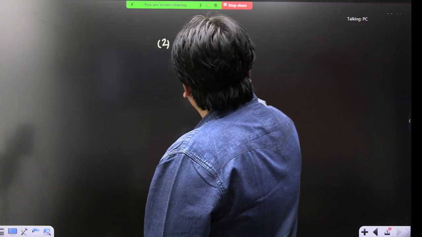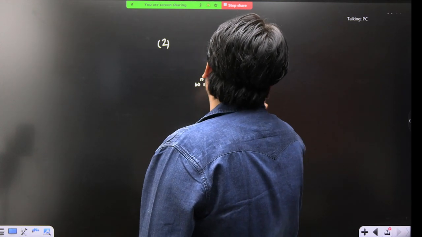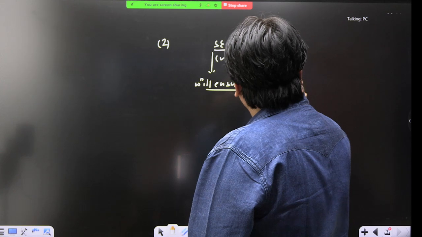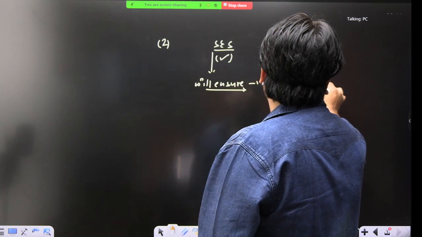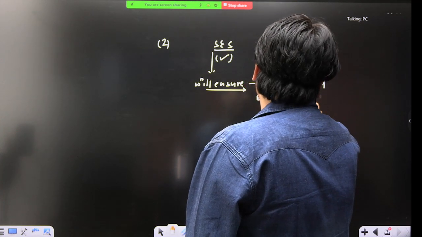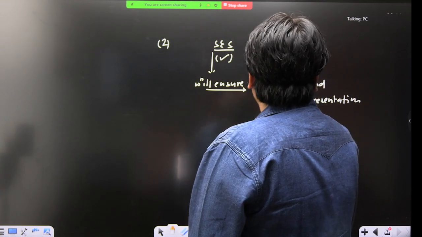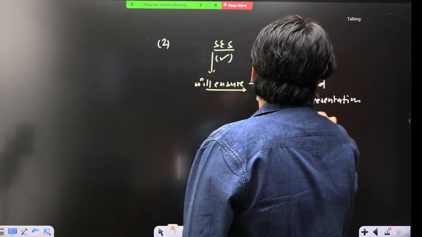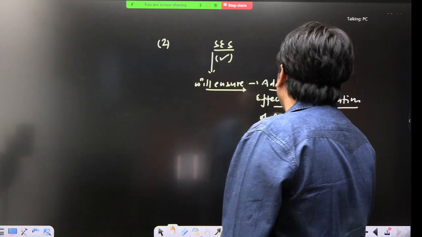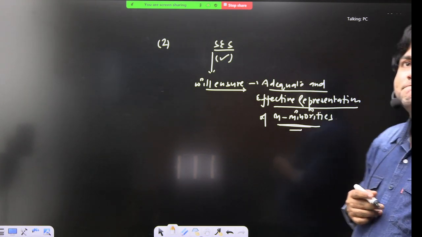And he is saying that this separate electorate system will ensure adequate and effective representation of Muslim minorities. Got it? Is this claim true?